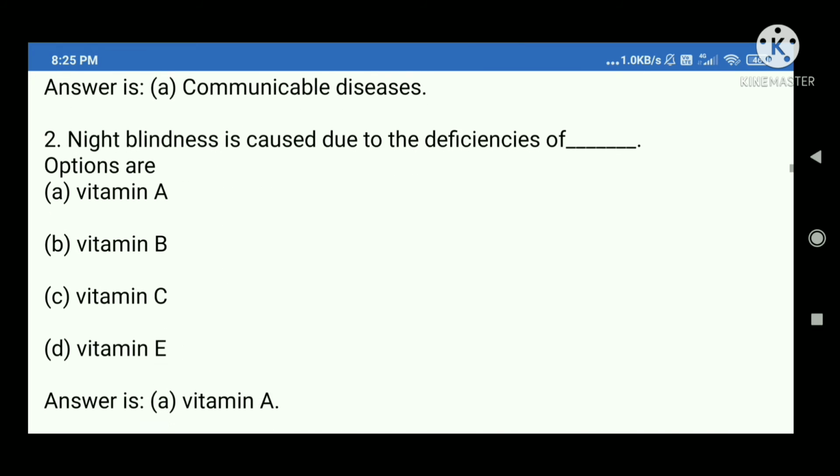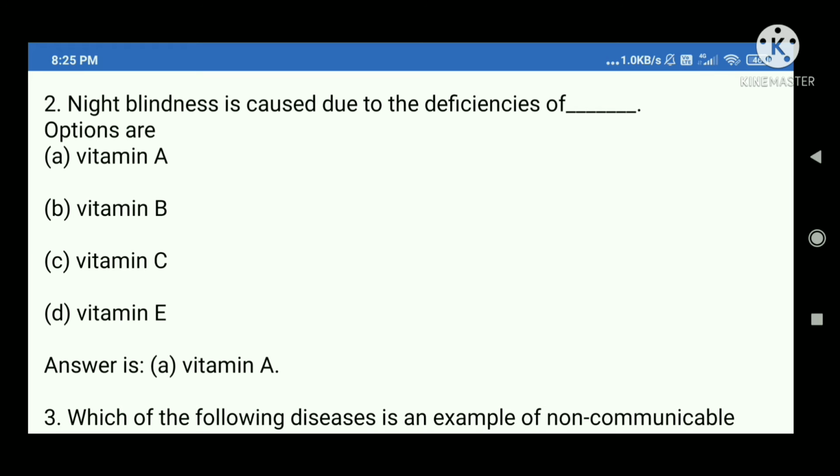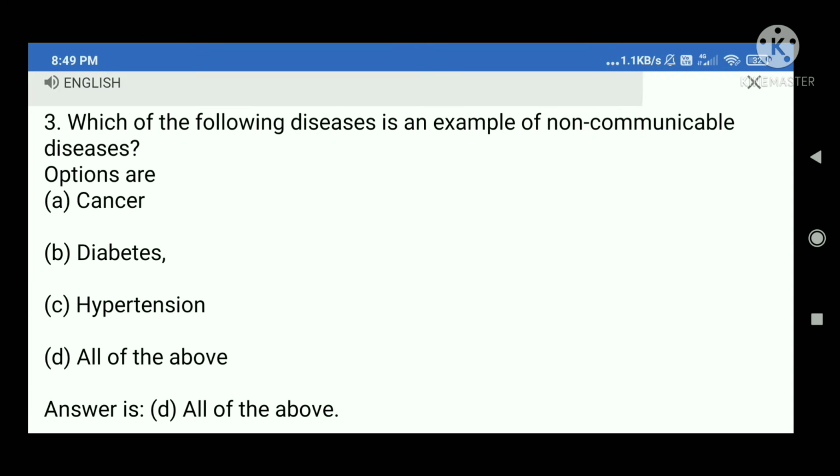2. Night blindness is caused due to the deficiencies of blank. Options are A. Vitamin A. B. Vitamin B. C. Vitamin C. D. Vitamin E. Answer is A.